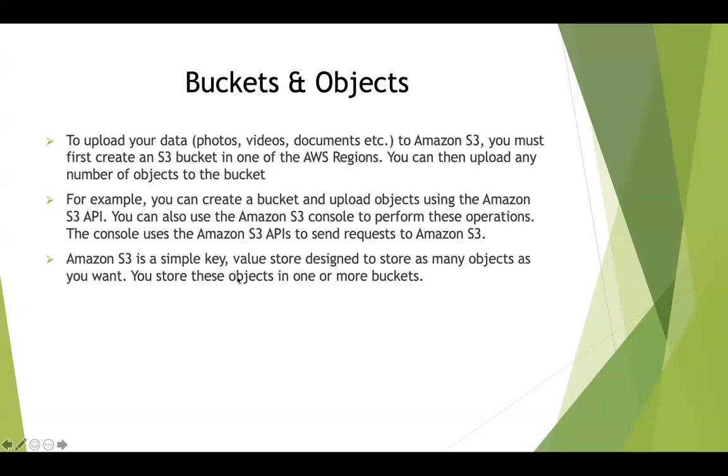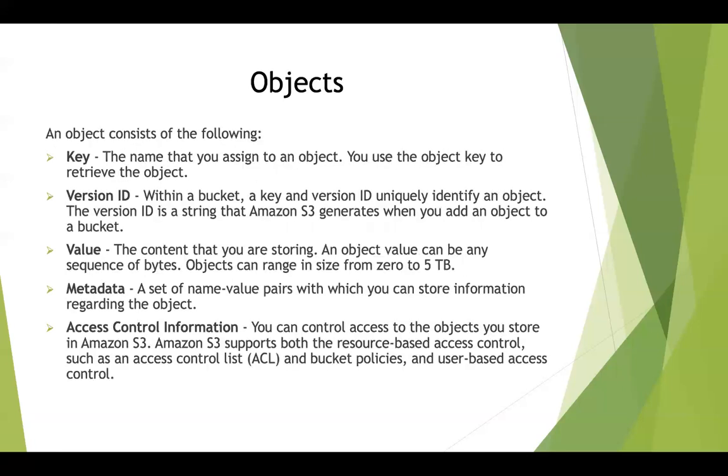So just in one sentence again, to repeat what a bucket and an object are: a bucket can be considered something like your C drive or D drive of your laptop, and then you can go ahead and create folders within that, and at the same time you can upload objects to those folders or directly to the C drive or D drive. Right?